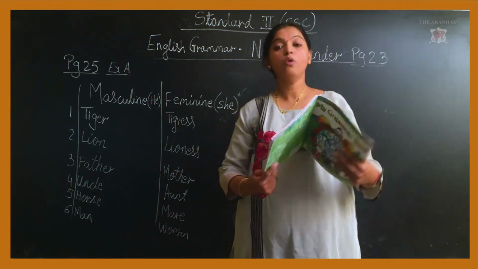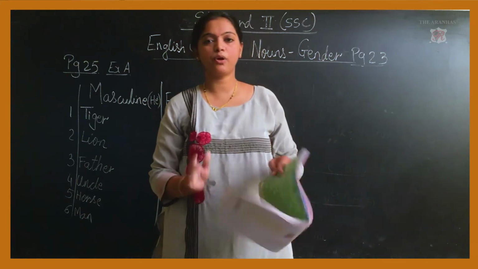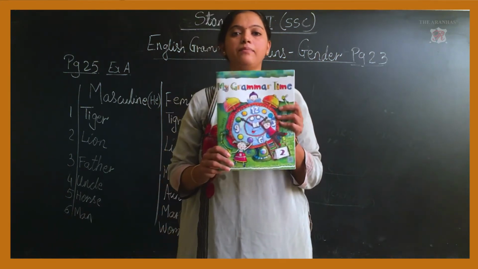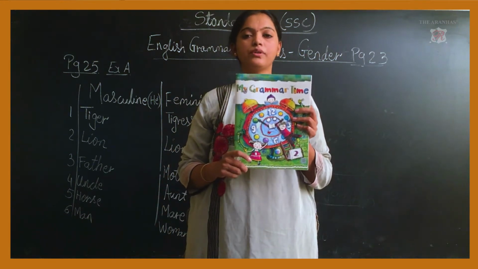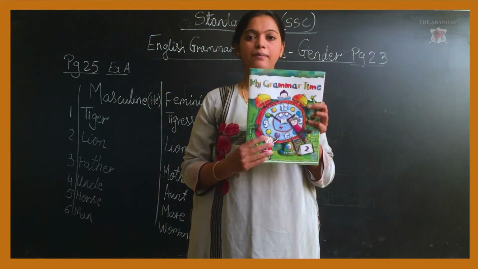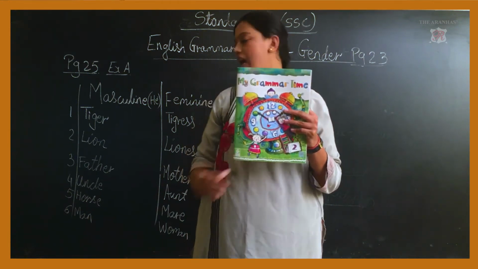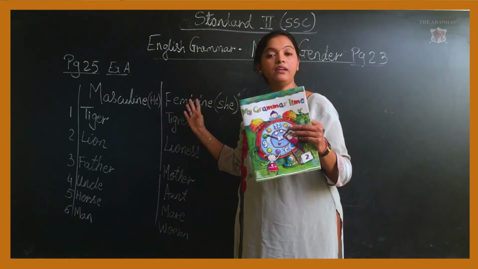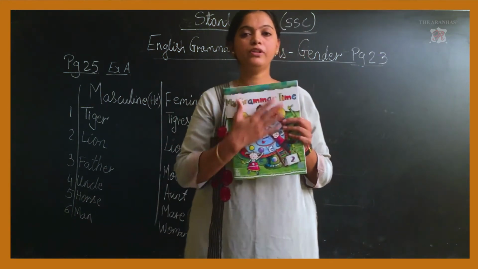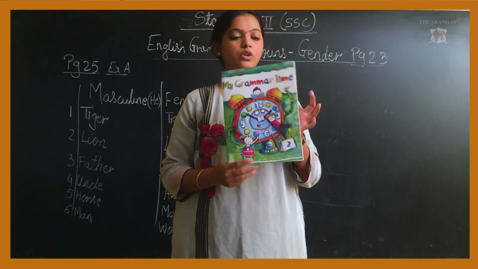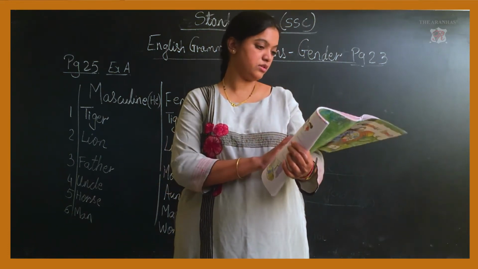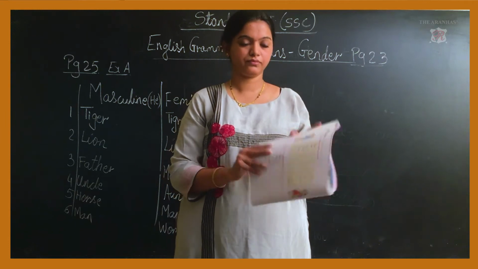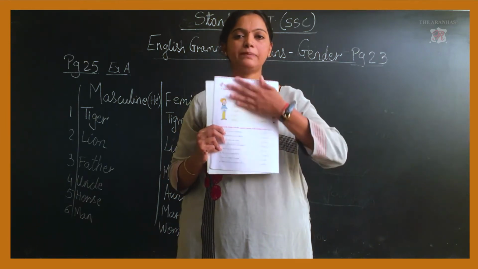We will do more exercise of this from your My Grammar Time. So now children, open to My Grammar Time. In that book we have more exercise for masculine and feminine gender. So open your My Grammar Time book to page number 12. To page number 12, this page.